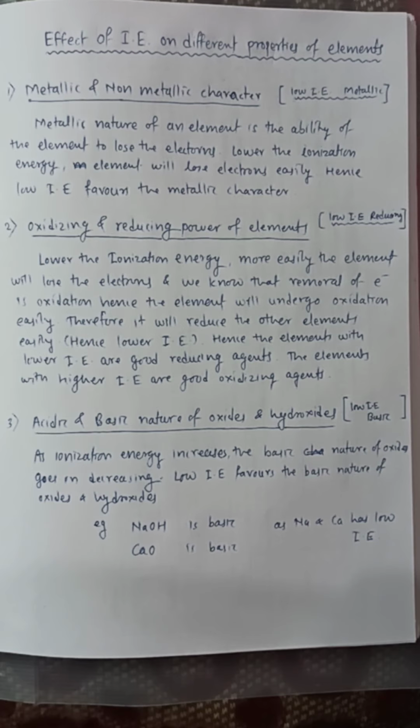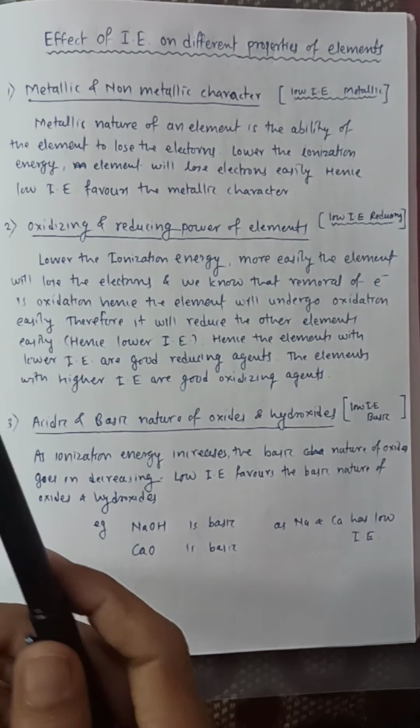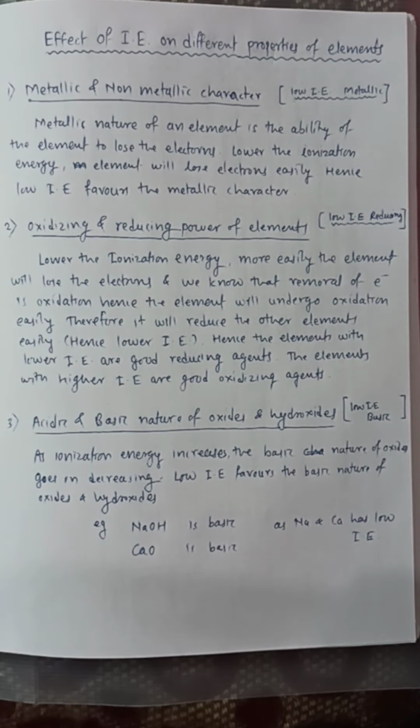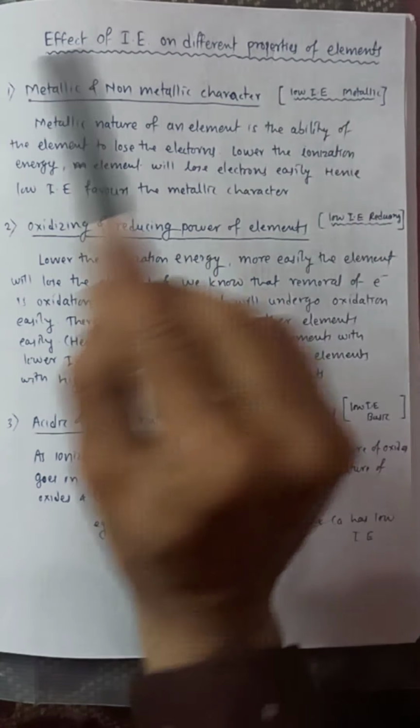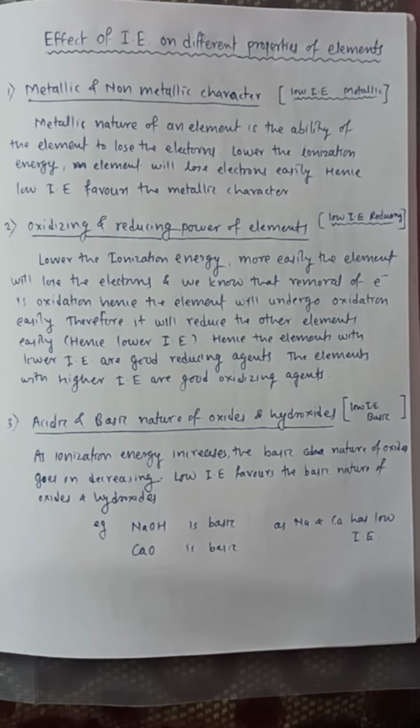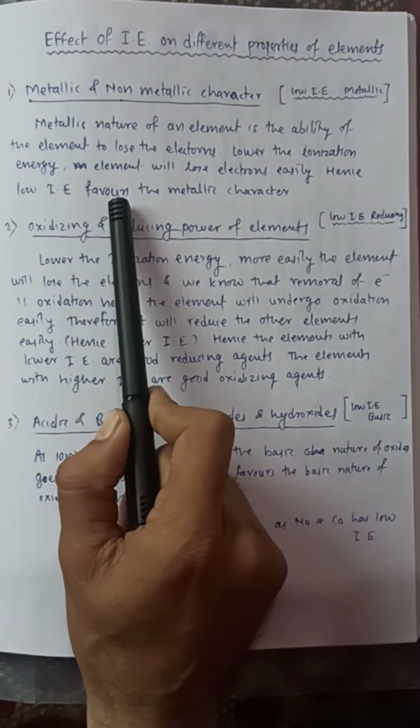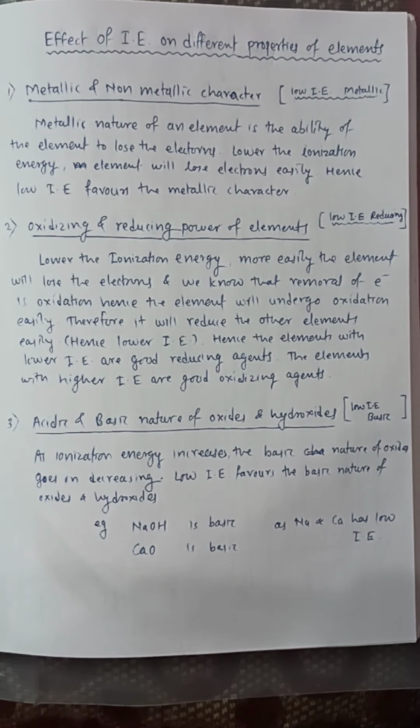And this is the reason why sodium, lithium, that is the elements on the left hand side of the periodic table having lower ionization energy, are metals. Whereas the elements which are present on the right hand side have the highest ionization energy and are non-metals. So one thing to be remembered is that if the IP is low, that is ionization energy is low, then that element will lose the electron easily and will have the metallic character. Hence lower IP favors the metallic character. It is very easy to understand.